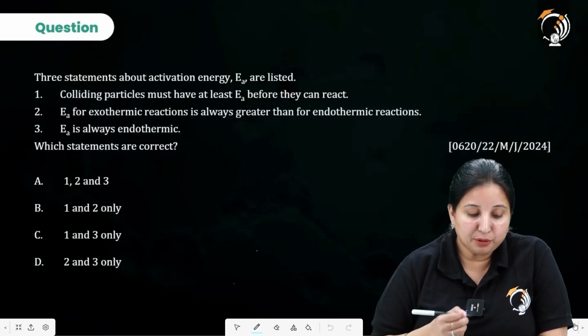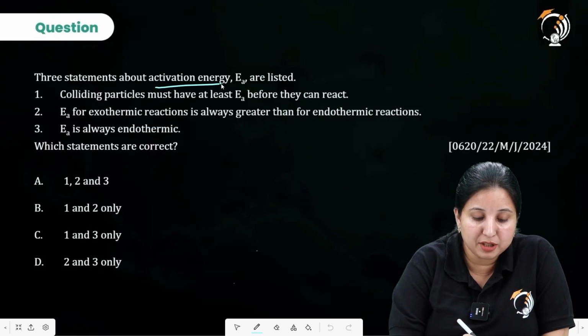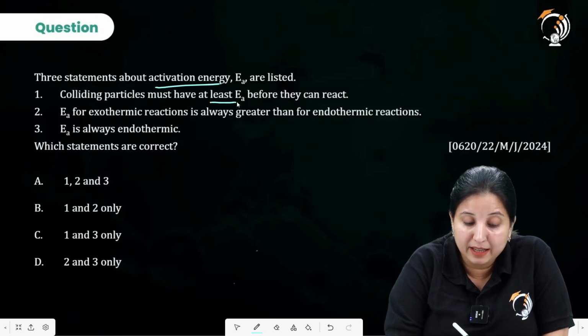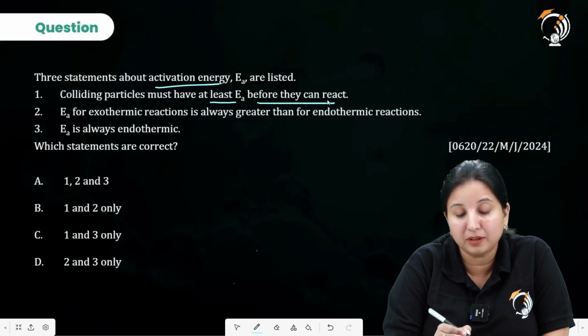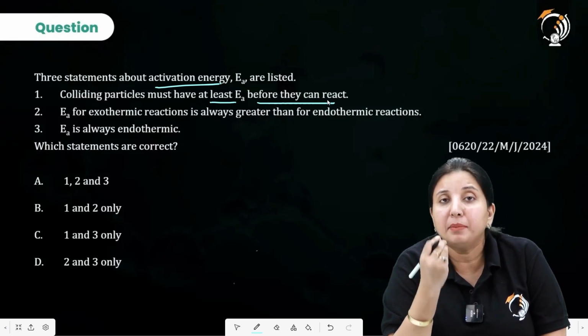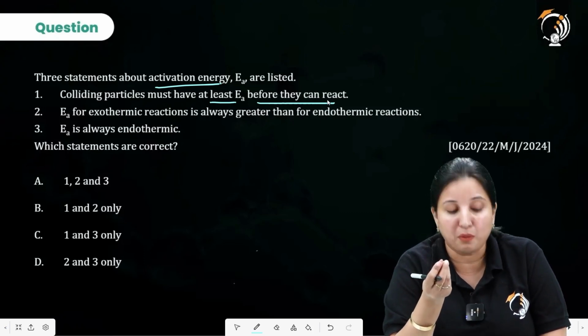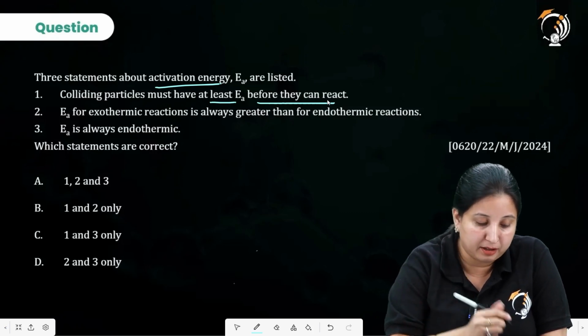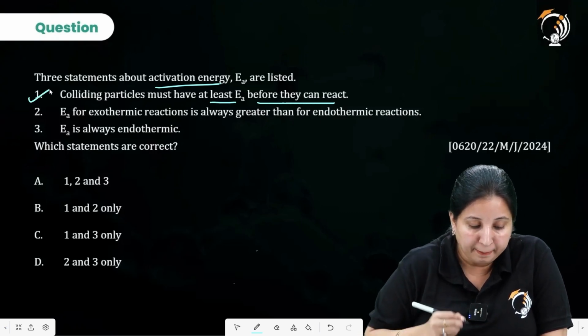Next question says, three statements about activation energy are listed. Colliding particles must have at least the activation energy before they can react. Yes, activation energy means what? That it is the minimum amount of energy which is required by the reacting particles or the colliding particles. So this statement is correct.